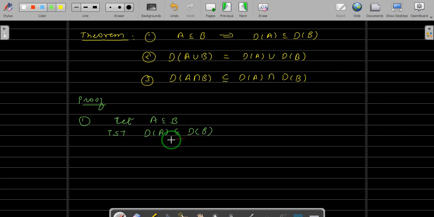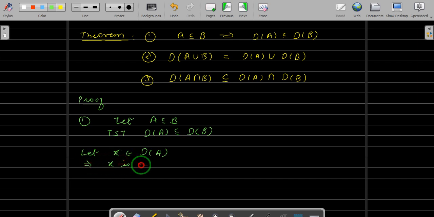Now there are two sets. We have to show that one is a subset of the other. You know what is the procedure? You take a point here and show that that point is here. That means the first set is a subset of the second set. So let us take a general point. So let x belong to derived set of A. We need to show that x belongs to derived set of B. Now x belongs to derived set of A means x is a limit point of A. That's all. Okay. This implies